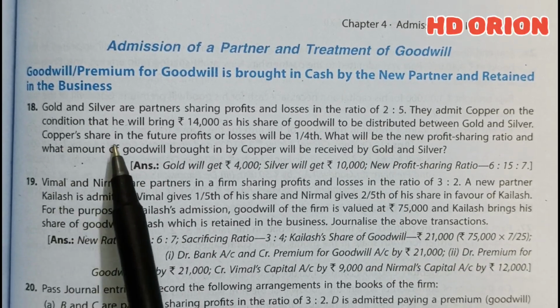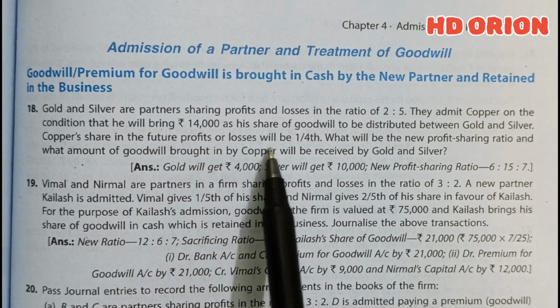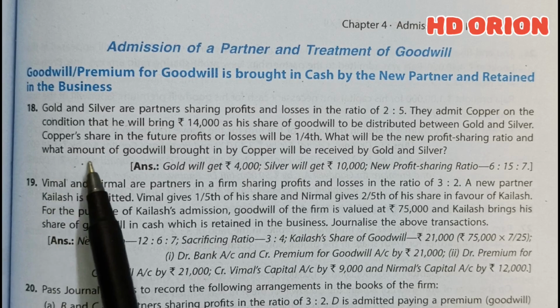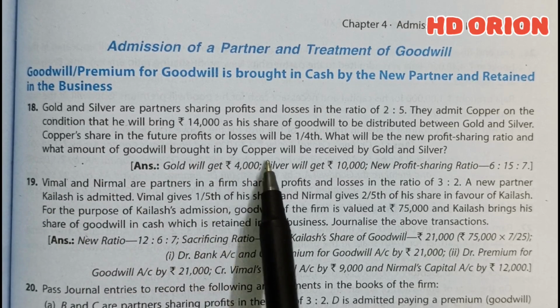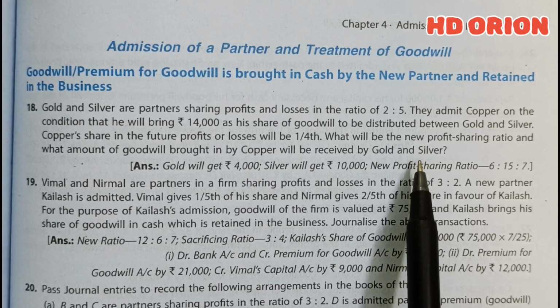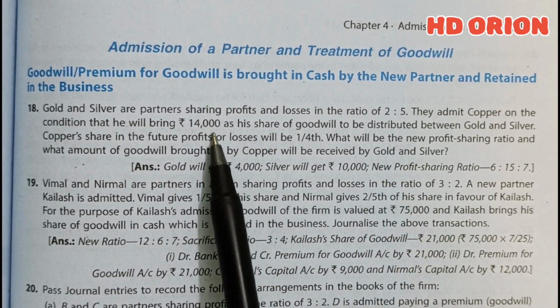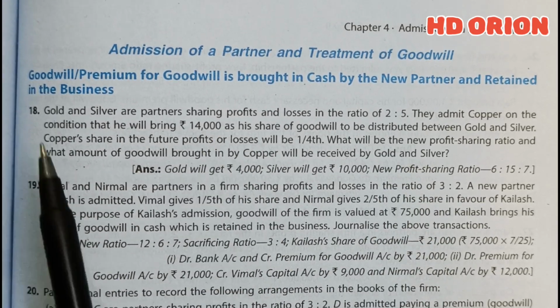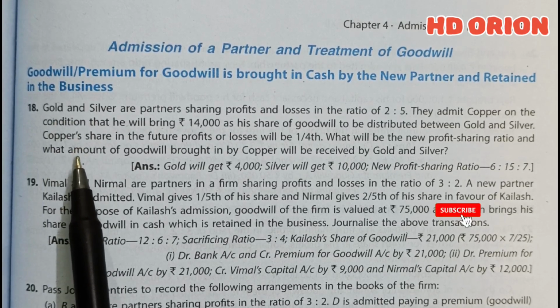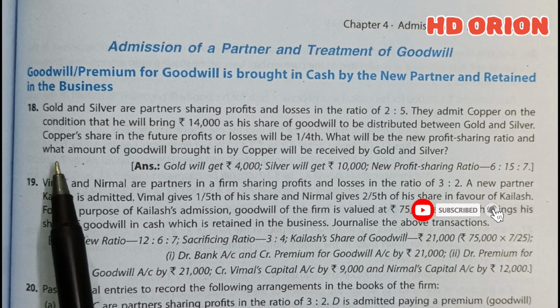Fine. Copper's share in the future profit or losses will be 1/4. What will be the new profit sharing ratio, and the amount of goodwill brought in by copper will be received by gold and silver. So we have to tell that out of this rupees 14,000, how much will old partners gold and silver receive? Fine, in their sacrificing ratio.